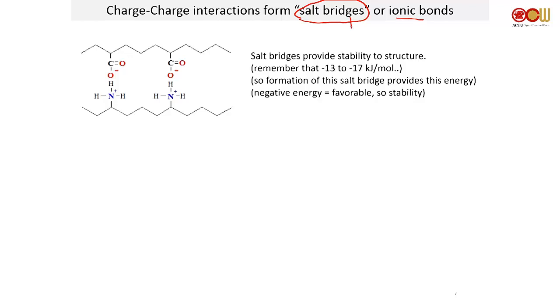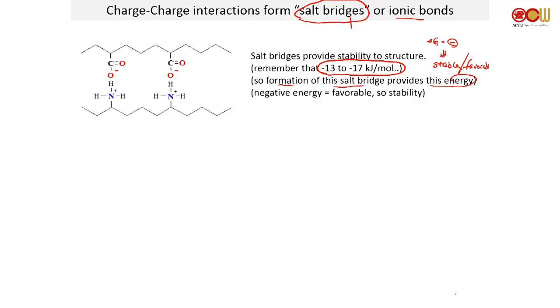Salt bridges provide stability to structure. You get about minus 13 to minus 17 kilojoules per mole. Formation of a salt bridge provides this energy. It makes it happy. Again, negative energy means favorable. It means it becomes more stable. I hope I don't have to explain this anymore. Every time we say something like delta G is negative, this means that it's very stable. It's favorable.